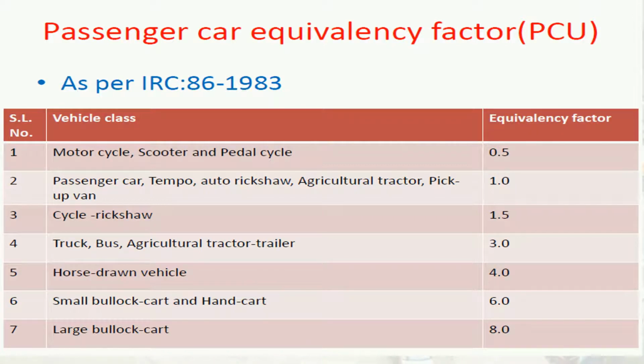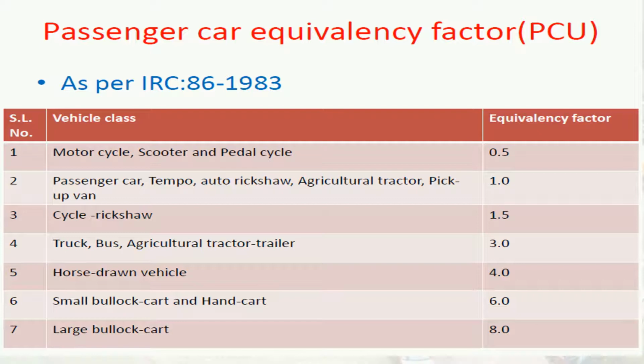Here in this table you can see the various passenger car equivalence factors. These factors are very important when we are going to design the various categories related to the passenger car unit.